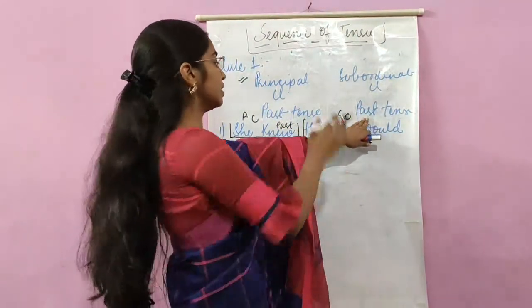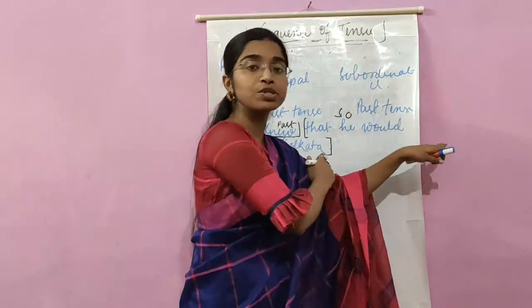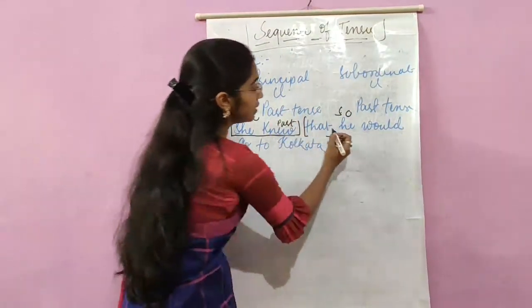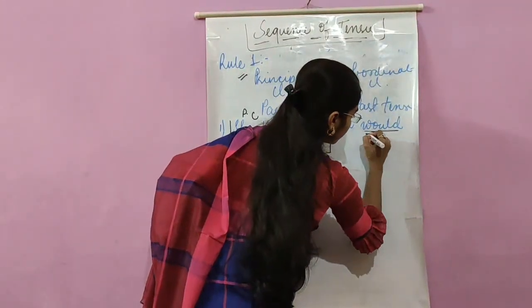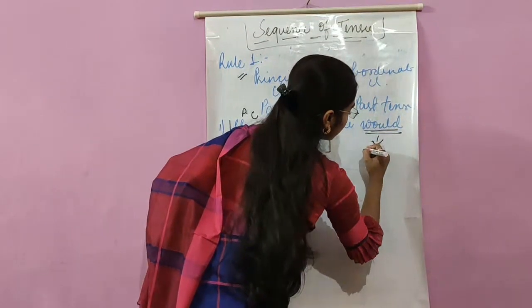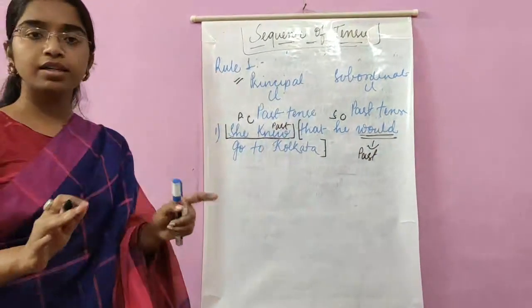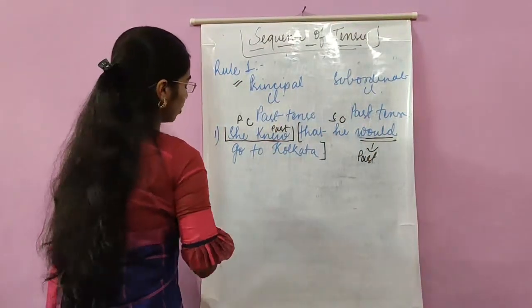The rule says that if the principal clause is already in past tense, the subordinate clause will also be in past tense. Let us see the tense of the subordinate clause. That he would go to Kolkata. If you focus on this word would, this is actually the past form of what? Will. So this is also in past tense. Clear? Okay. Let us focus on one more example.